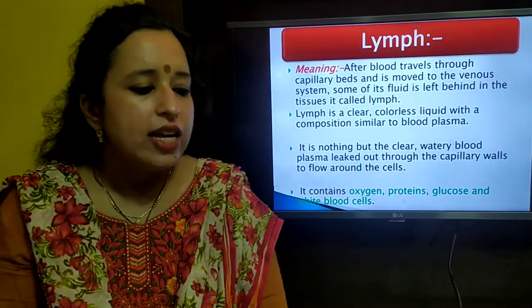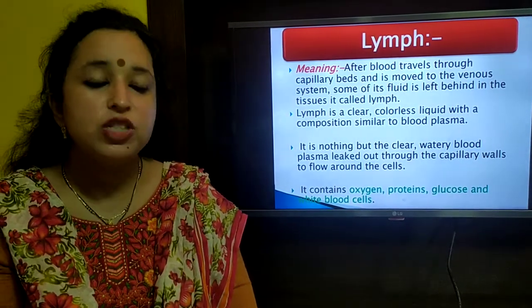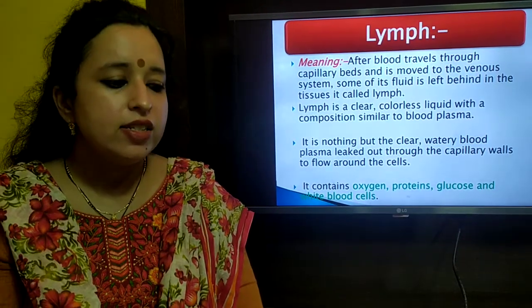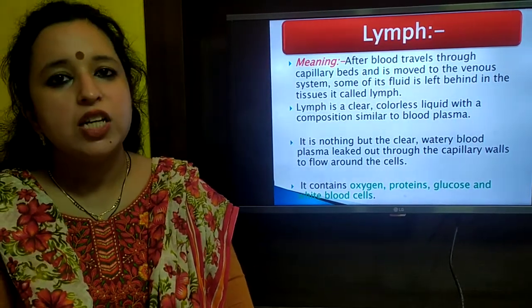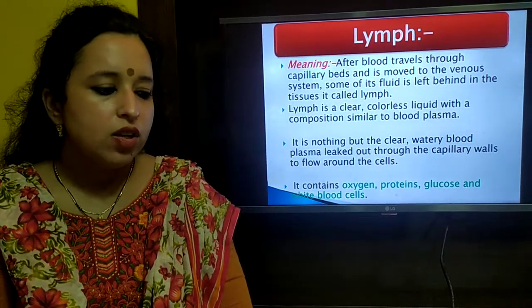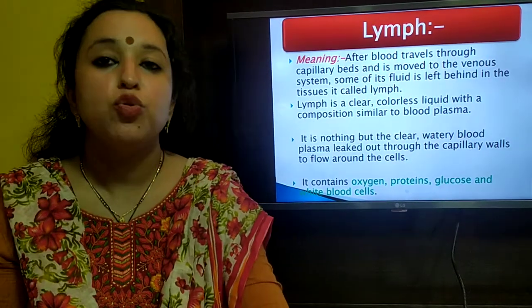As I have explained, lymph is a clear colorless liquid with a composition similar to blood plasma. It is nothing but a clear watery blood plasma leaked out through the capillary walls. It contains oxygen, proteins, glucose and WBCs.